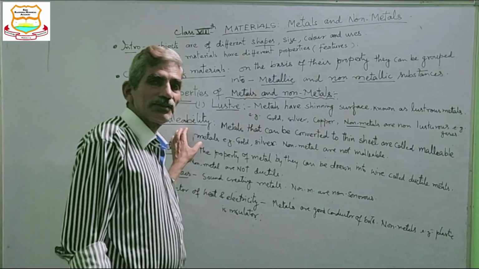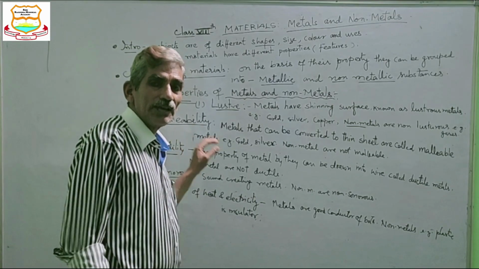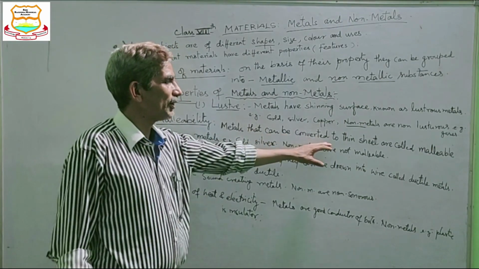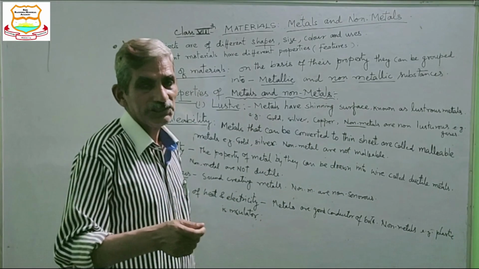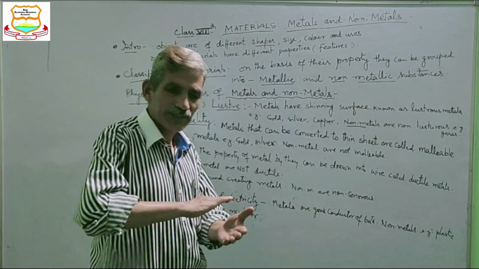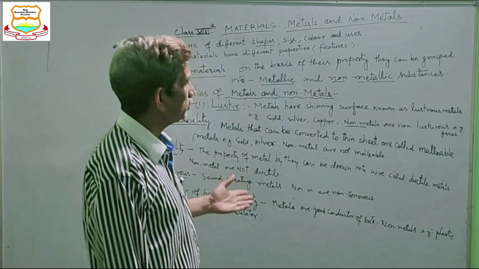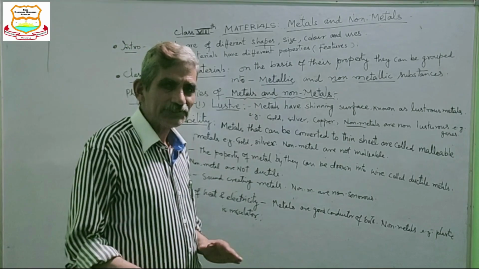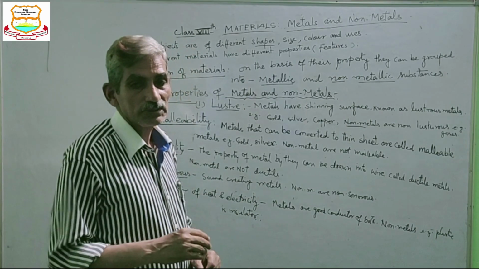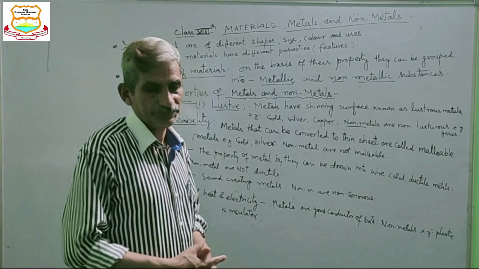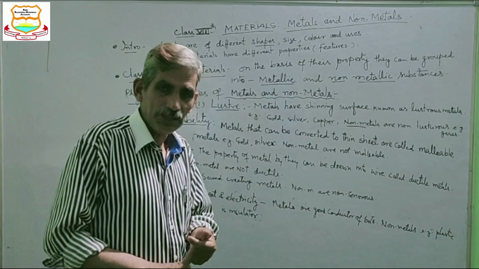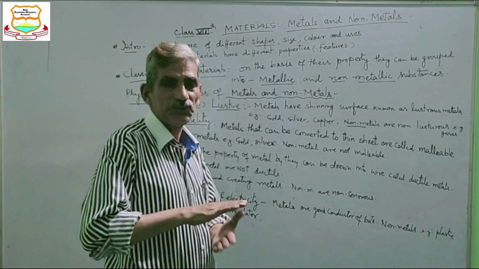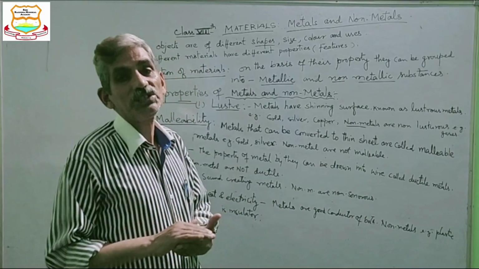Second property of metals is they are malleable. Malleable means metals that can be converted into thin sheets by beating. If you beat gold, it can be converted into gold sheet. So such types of metals are known as malleable. Non-metals are not malleable. They are non-malleable. Metals are malleable and non-metals are non-malleable. They cannot be beaten into fine or thin sheets.